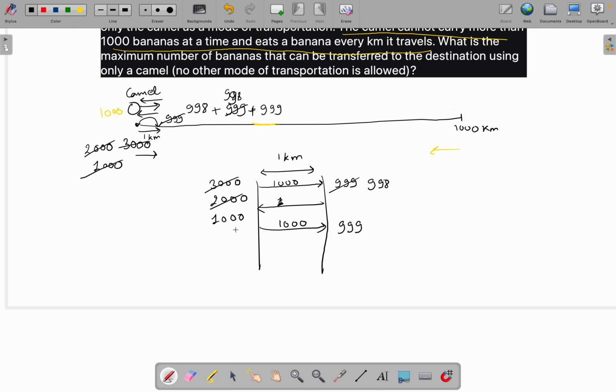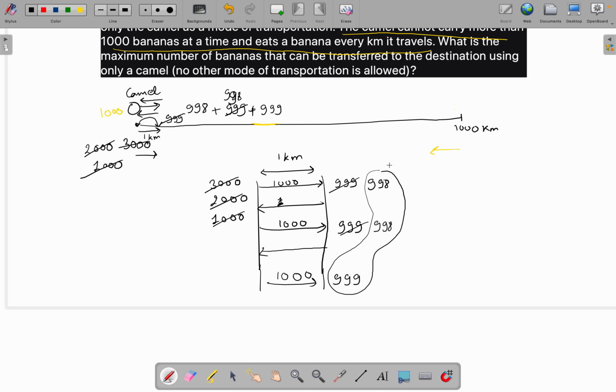Again here we can see that 1000 bananas are left, so we will go back again, taking one banana from here, and after taking one banana from here we will be left with 998 bananas here, and it will take 1000 bananas on its back and come here. Again it will need one banana for moving 1 kilometer. So we are left with this number of bananas after 1 kilometer.